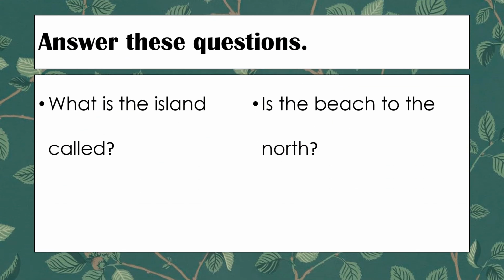So the first question is, what is the island called? Yes, so can you all see the name of the island written just near the map? The name of the island is New Ireland. So it's all up to you however you want to write the answer, but the answer should be a complete one. You can write that the island is called New Ireland, or you can even write that the name of the island is New Ireland. It's all up to you.